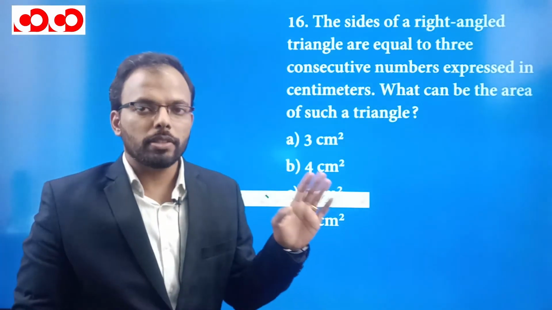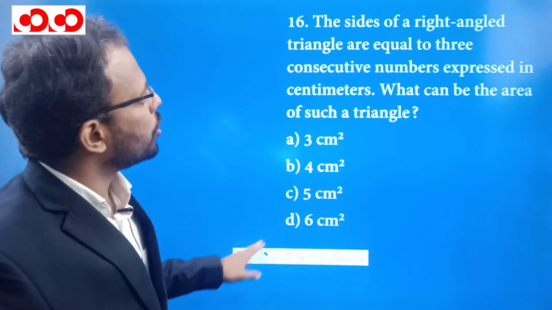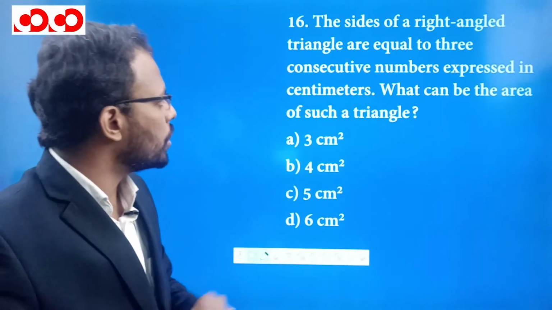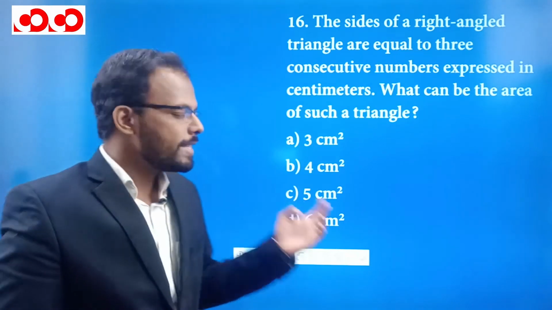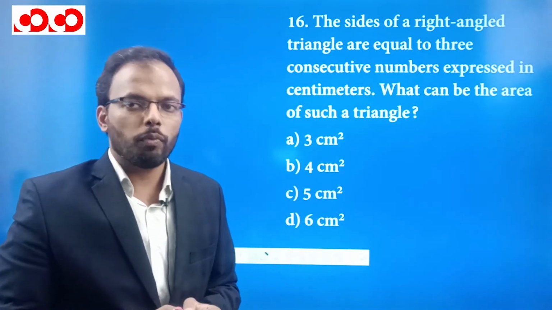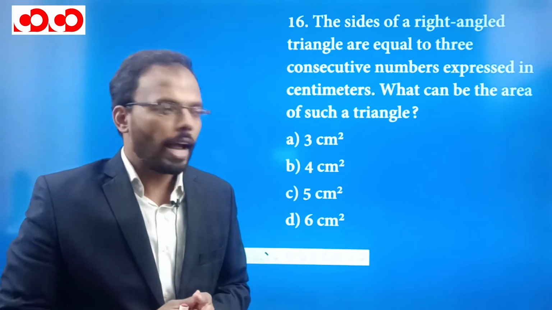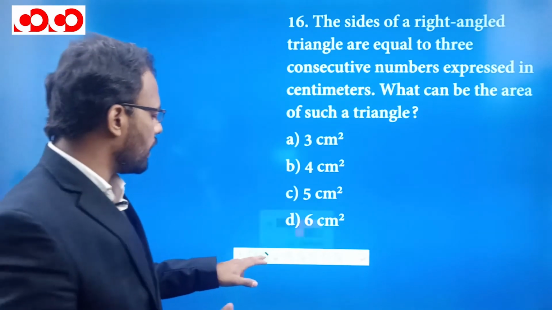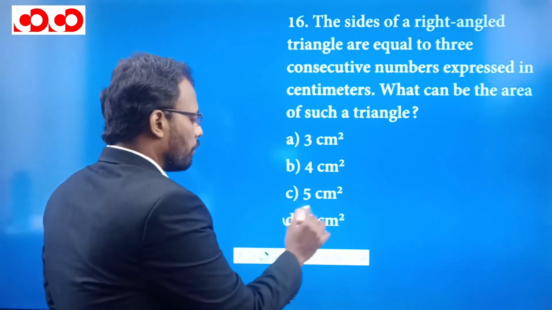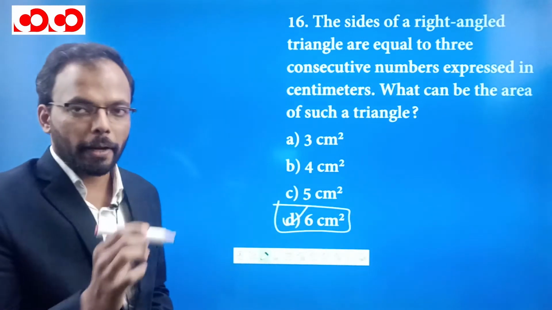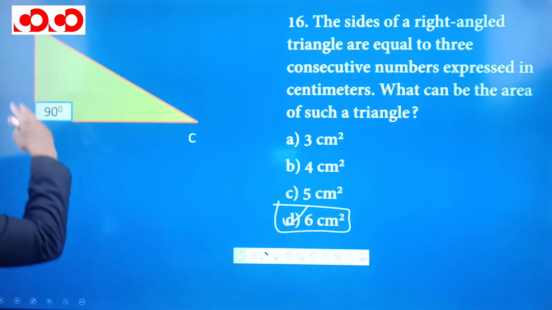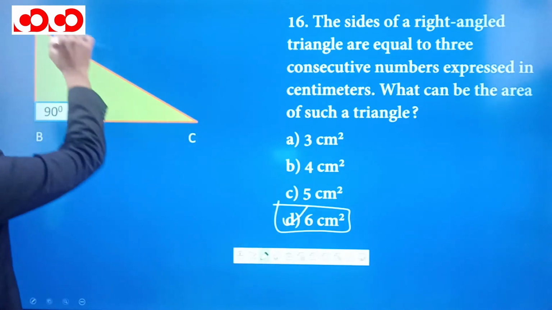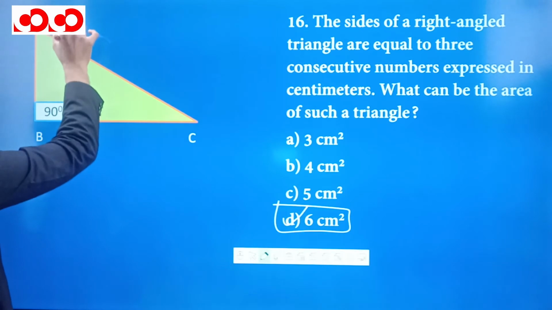So here is question number 16. It is mentioned that the sides of a right angle triangle are equal to 3 consecutive numbers expressed in centimeters. Then what can be its area? So this is a question based on a right angle triangle. We should know the Pythagorean triplet and directly you can put the answer as 6 centimeter square without even taking your pen. How? I will tell you now. See, this is a right angle triangle.